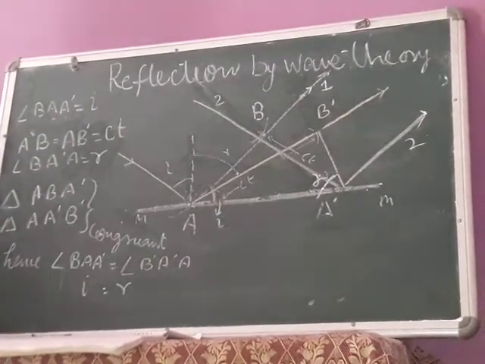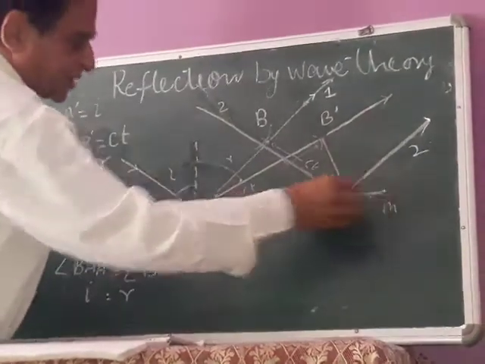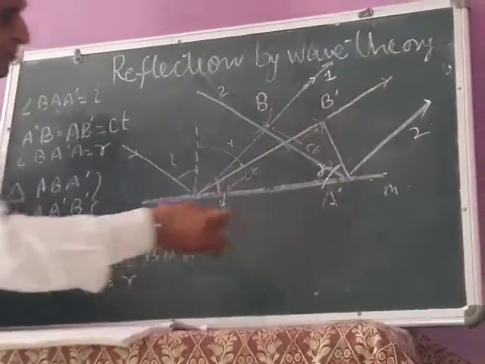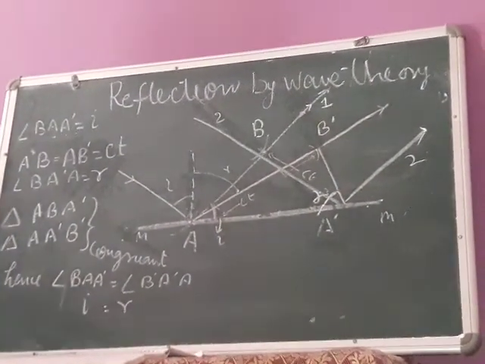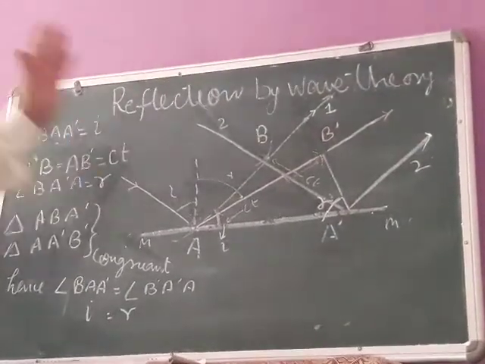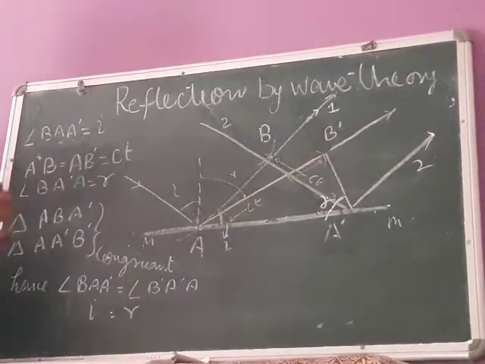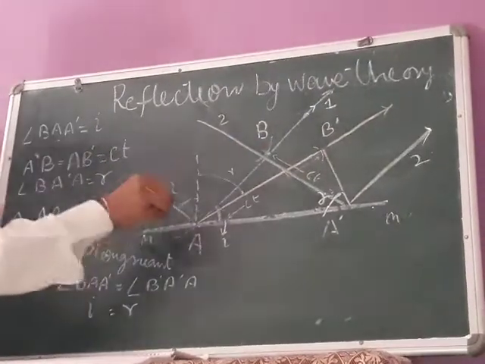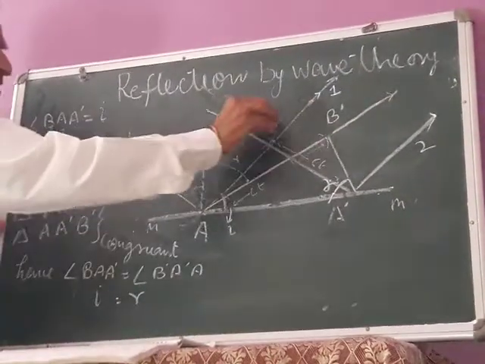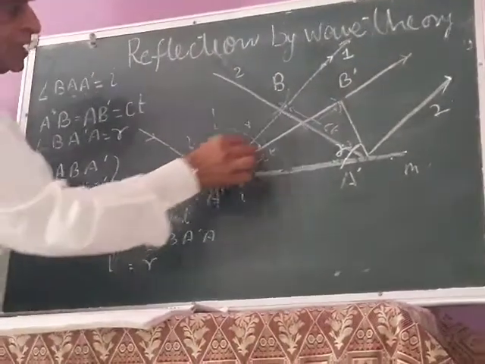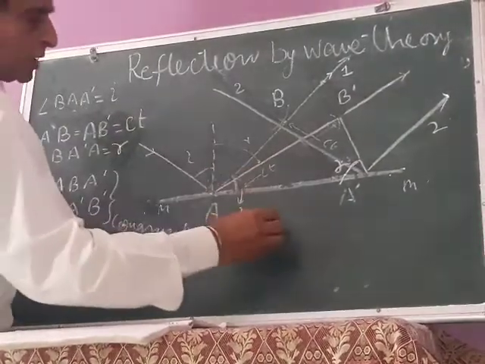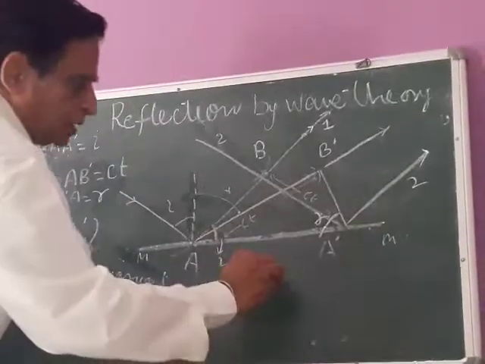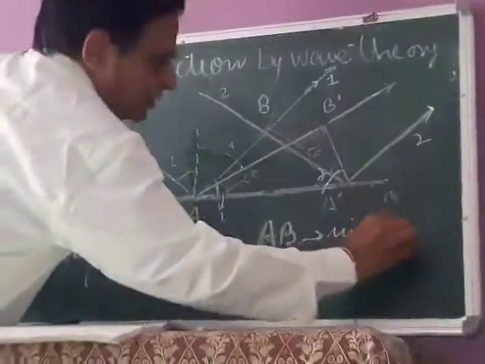Now let us suppose there is a reflecting surface. This mm dash is the reflecting surface and a wave front. Now we are not talking about the rays coming out from the source. We are talking about a wave front falling obliquely on this surface. So AB is the wave front. Say this is the tangent. This is the tangent. The line joining these tangents is the wave front. This AB is the incident wave front. It is the incident wave front.